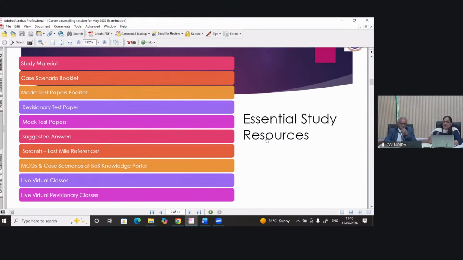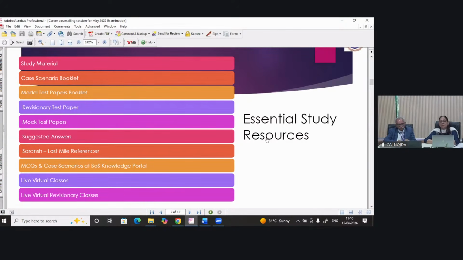Then the model test paper booklet helps you practice with the help of question papers. Just like a mock test paper, when we attempt it, we come to know about our progress. And somebody who is through with the syllabus can practice with the model test paper booklet, wherein paper pattern based question papers and answers are given. You can do writing practice.